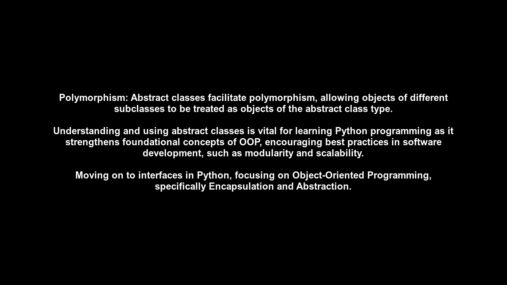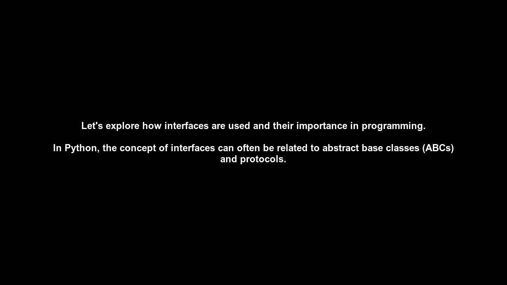Moving on to interfaces in Python, focusing on object-oriented programming, specifically encapsulation and abstraction. Let's explore how interfaces are used and their importance in programming. In Python, the concept of interfaces can often be related to abstract base classes, ABCs, and protocols. These define a set of methods and properties that a class must implement without specifying how those methods are implemented.